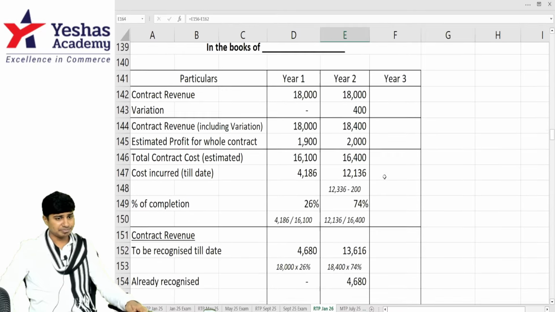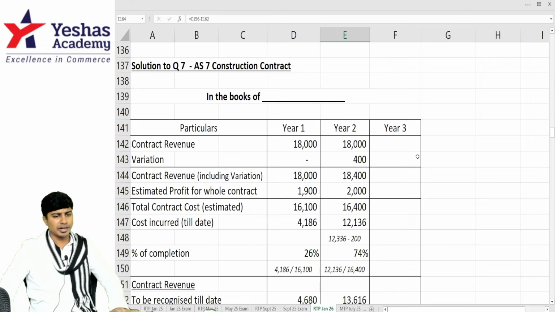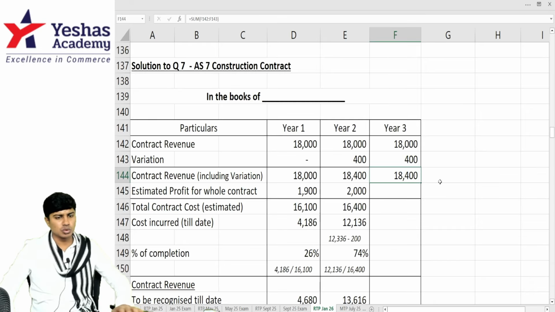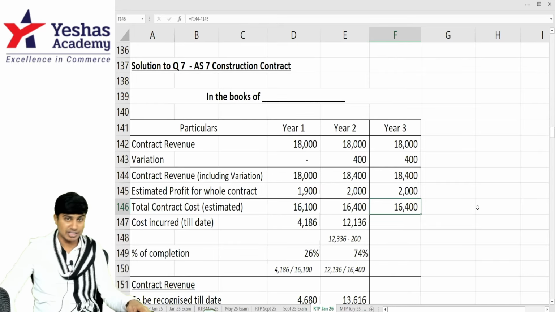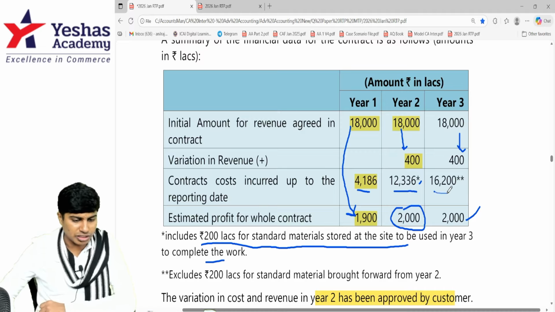Let's go to year 3. Year 3, again, revenue is the same, 18,000 plus 400, which is 18,400. Profit that they're expecting in the total contract is 2,000. If I deduct 2,000, I'll get 16,400 as the total contract cost. That's not changing. They're telling 16,200 is the contract cost incurred up to date.